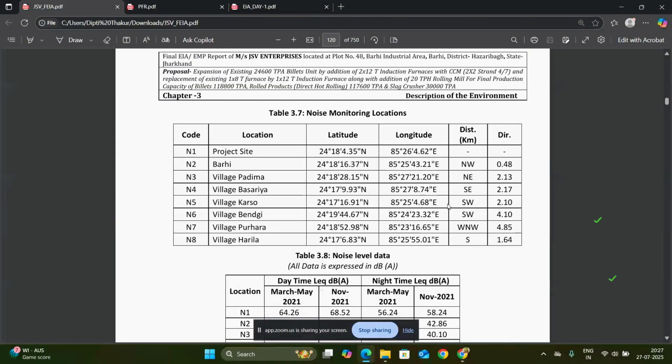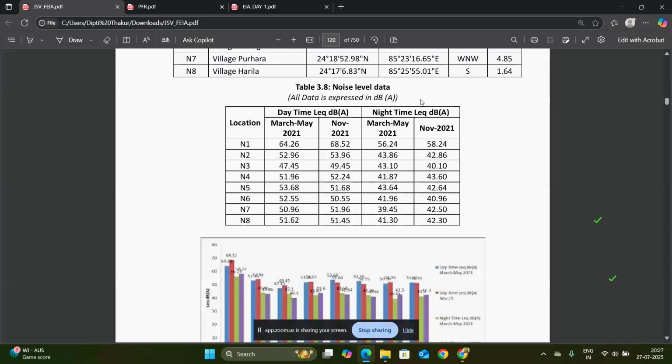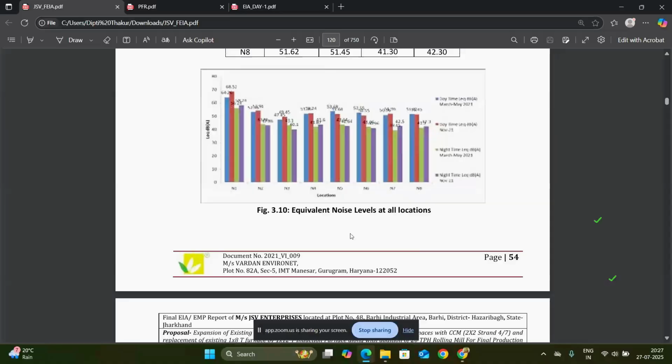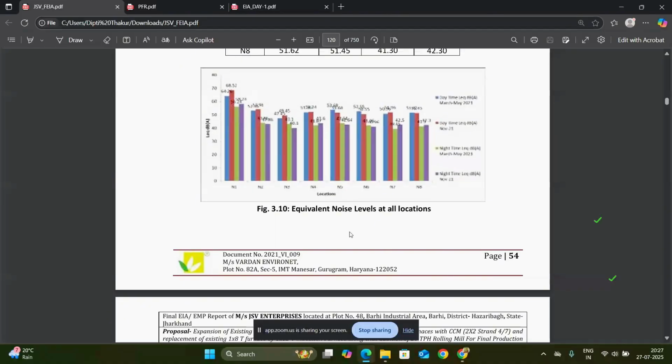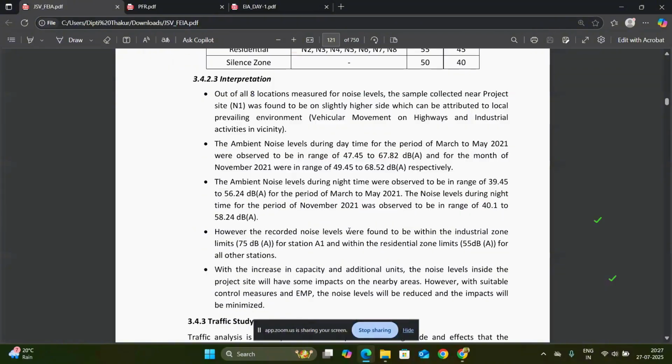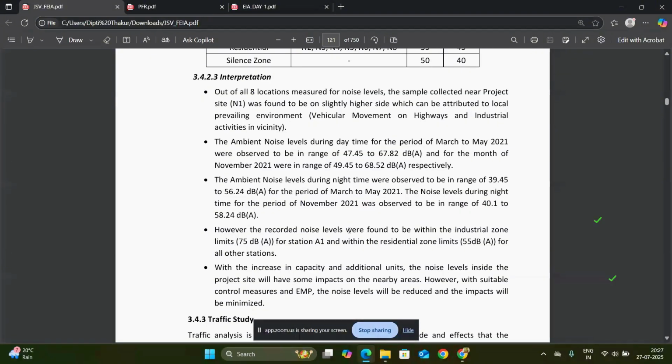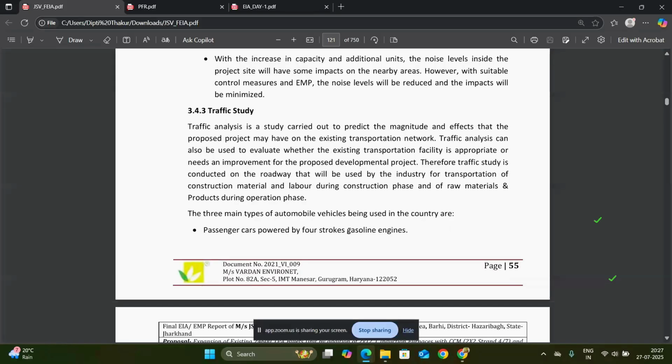After the map, the noise monitoring locations are also mentioned. As you can see, almost the same locations are mentioned in the noise monitoring locations as I showed you earlier for the air monitoring locations. So this is the noise level data of daytime and nighttime, and based on the data, here is the equivalent noise level location or graphic representation of the data. Next is the interpretation of noise level based on the data available, and next is the traffic study report.